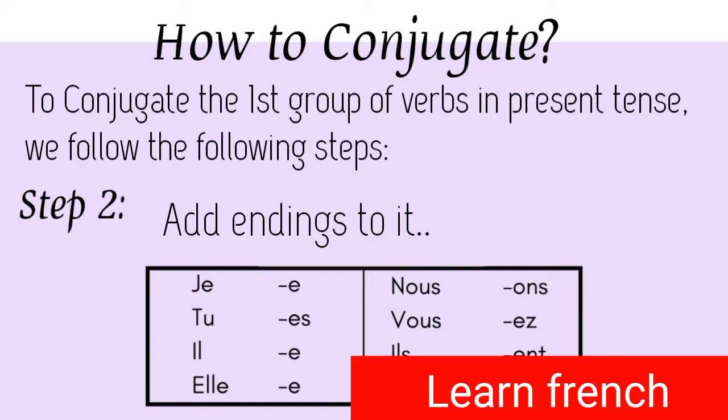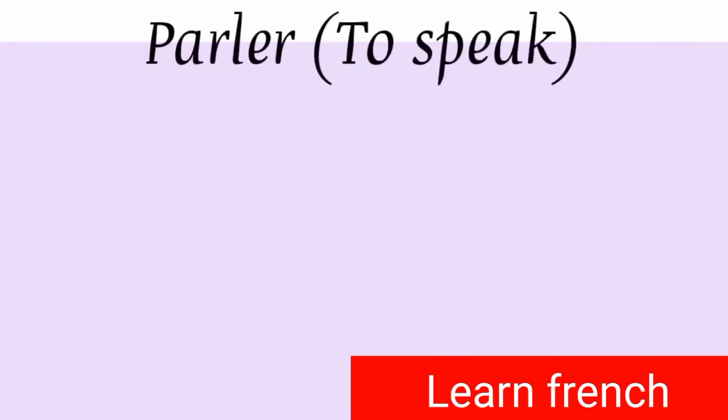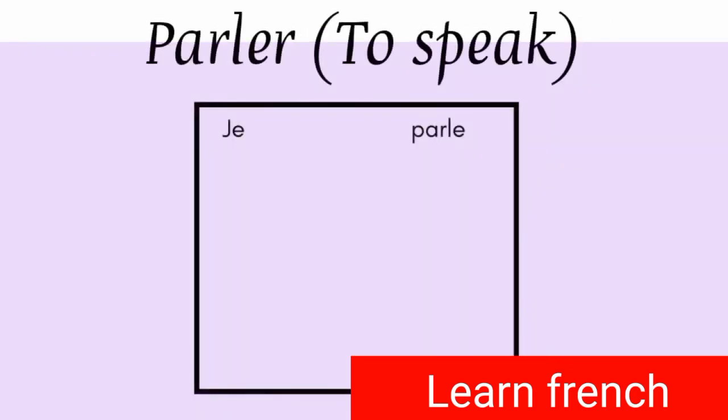Let's try to conjugate the verb parler now. Parler means to speak. So with je, parler will become parle. Je parle, and there will be an e in the end. Tu parles with es in the end, as you can see on the screen.